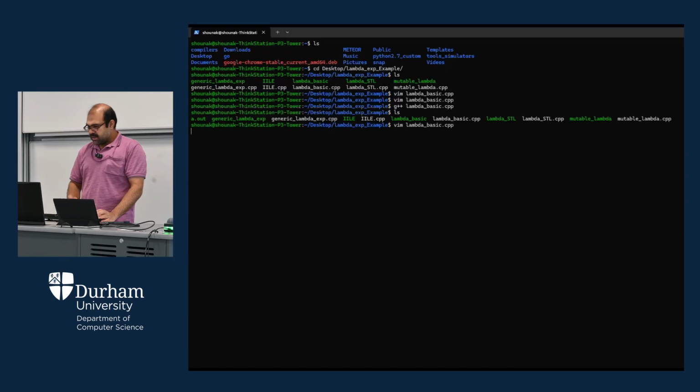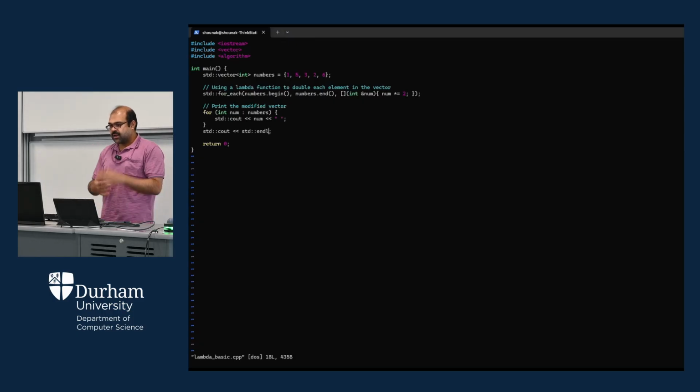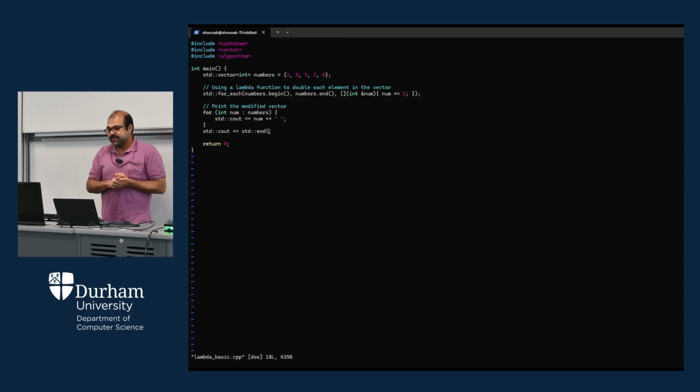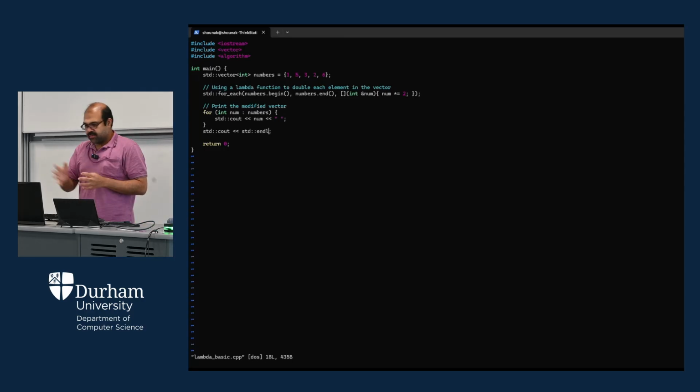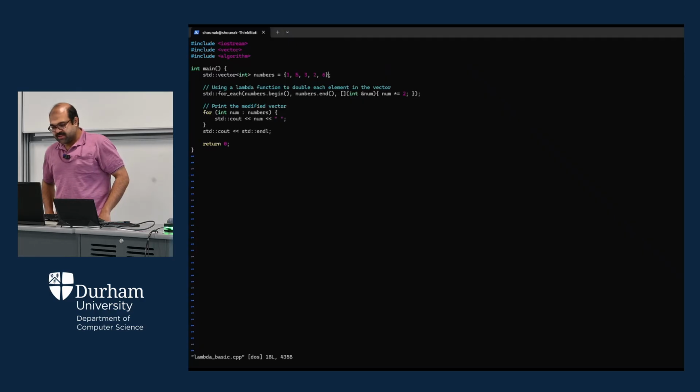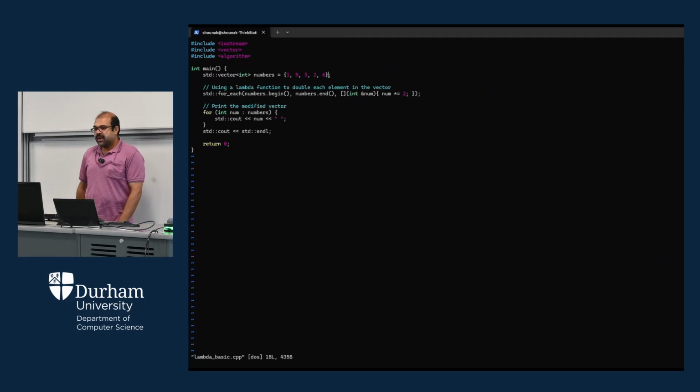So just take a look at this particular code. We have started with iostream, then vector, then algorithm. There are 3 different header files. In this particular example, we started with main. Main is basically the only function that we need to execute here, the main body, and we have first a vector defined called numbers, where we have 5 different elements: 1, 5, 3, 2, and 6.